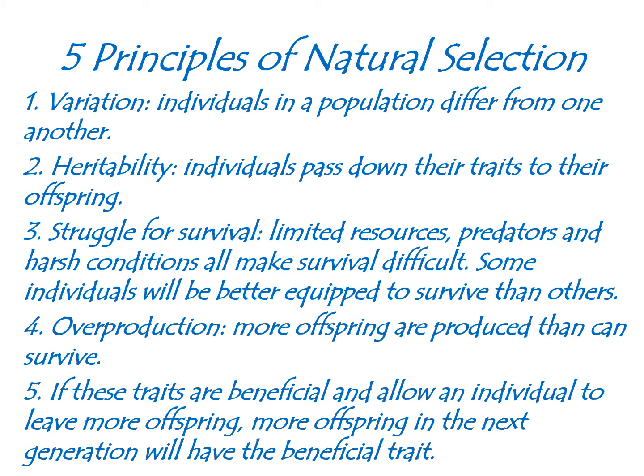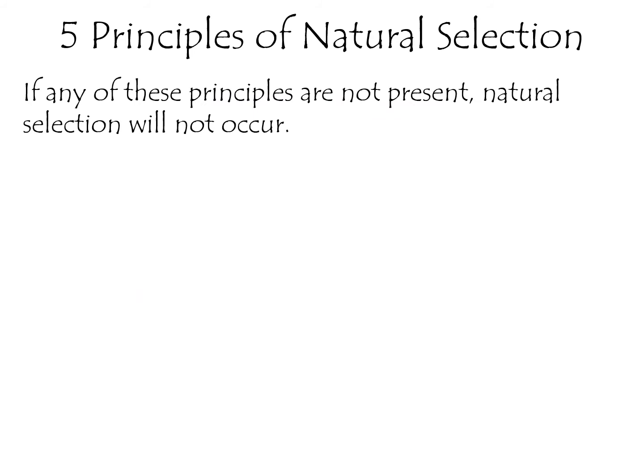And what I want you thinking about as we look at this, I get a lot of students who ask, so is natural selection happening in human populations? And the answer is no, not really, because we have removed some of these principles from human populations, and you'll see that as we get to these. And as I just said, if any of these principles are not present, natural selection will not occur. Go ahead and put a star next to that.